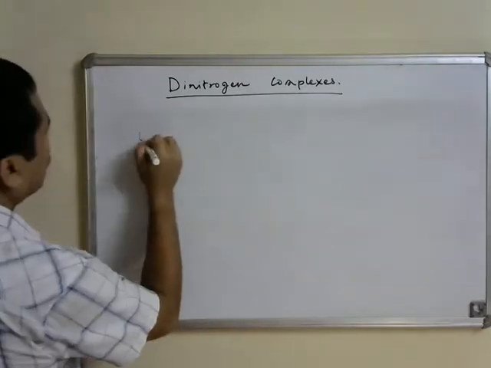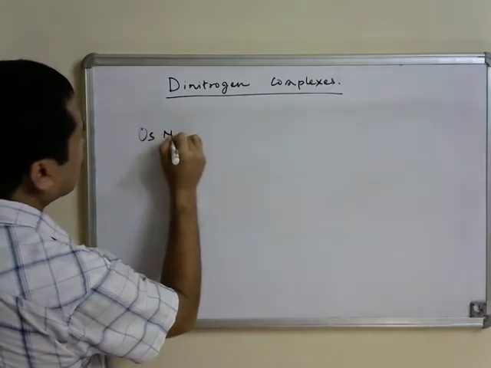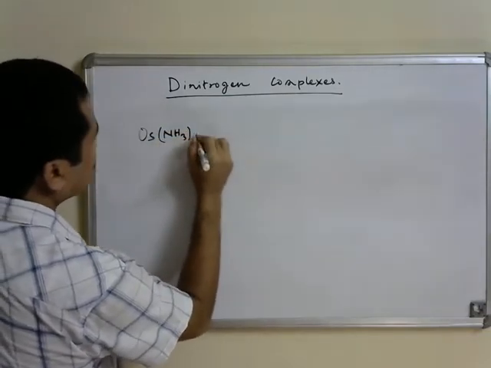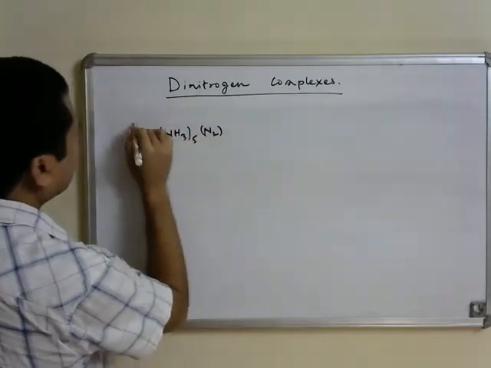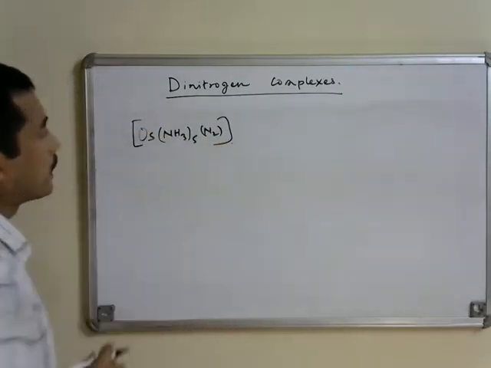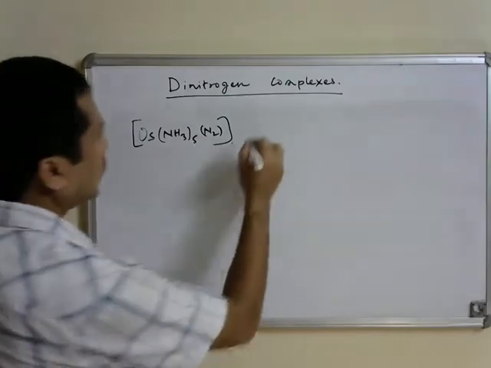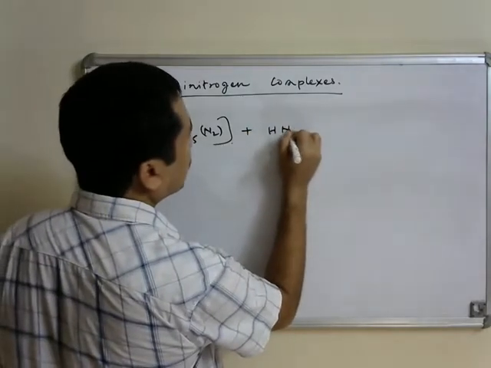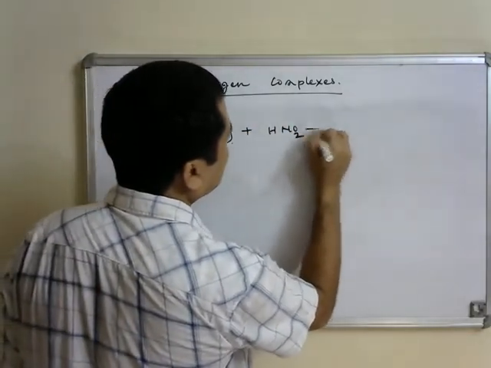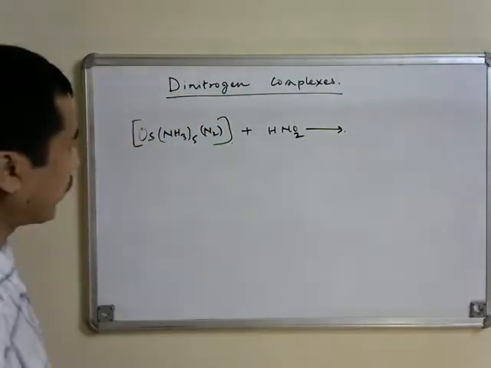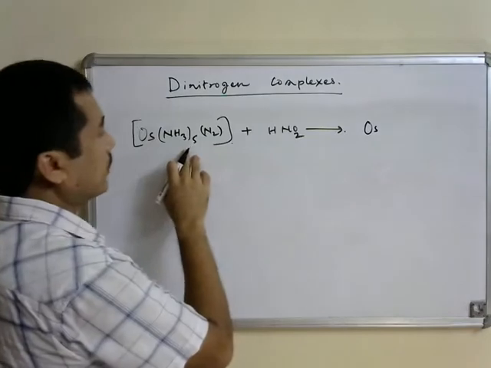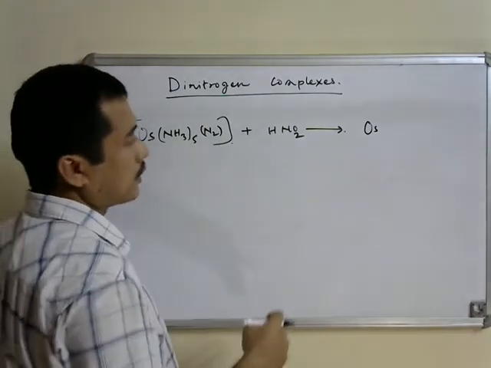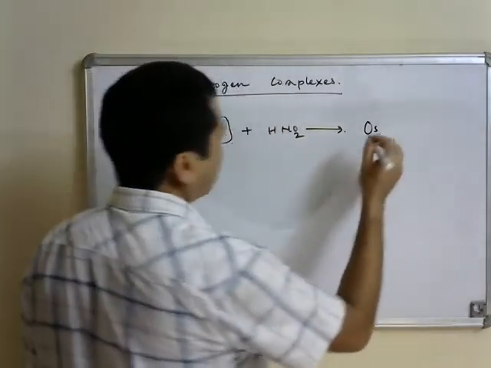That is what we can do. We can take a metal osmium complex as the precursor over here, and upon reaction with nitrous acid, diazotization is going to take place, and one of the ammonia ligands is going to get converted into dinitrogen.